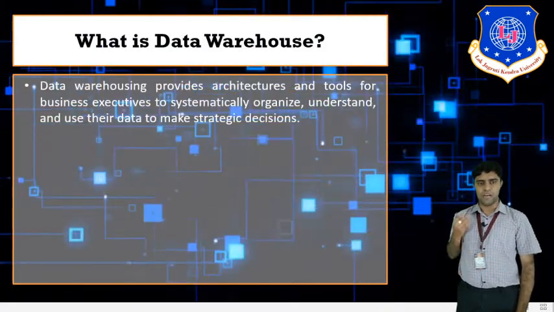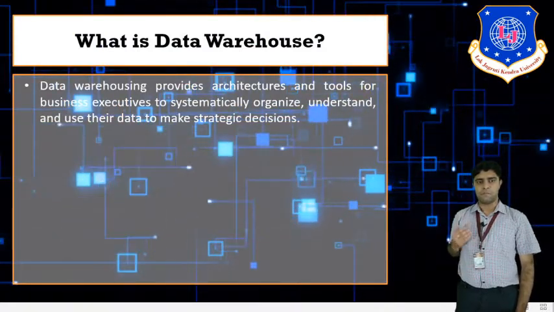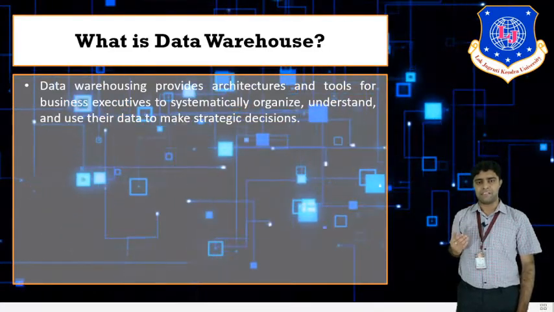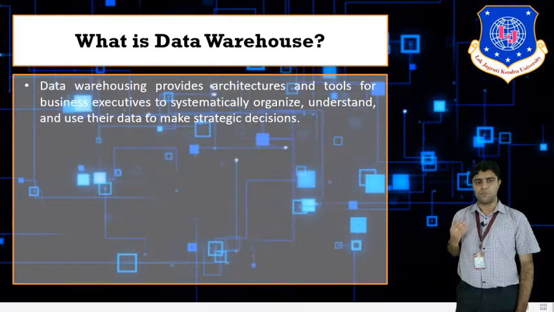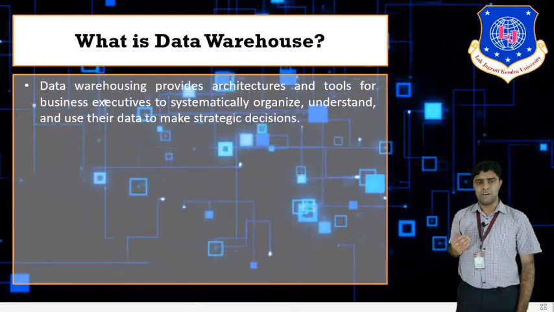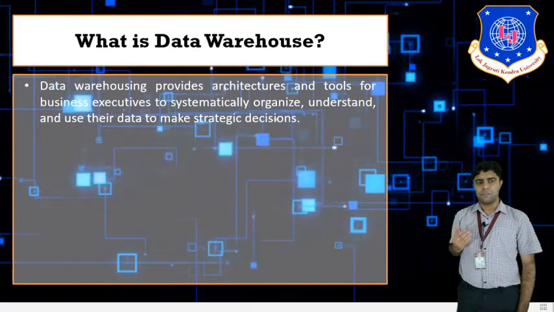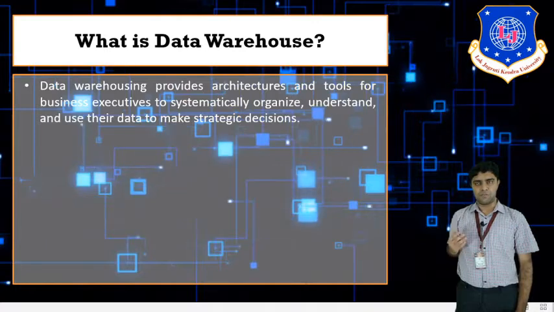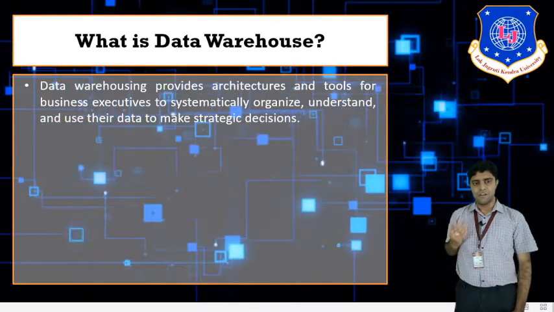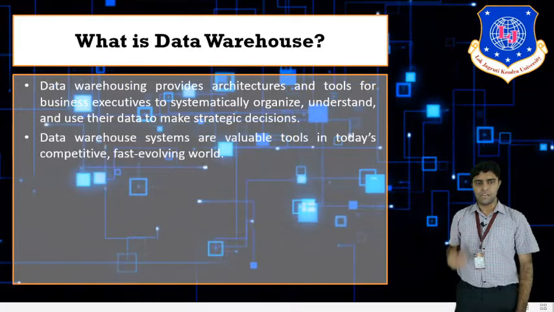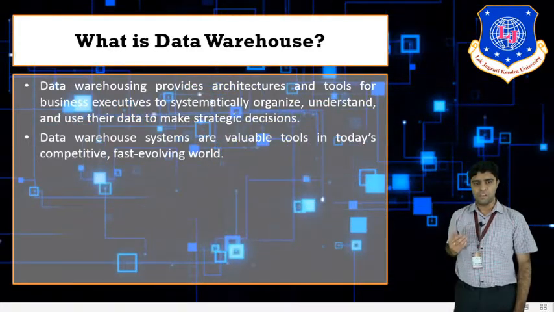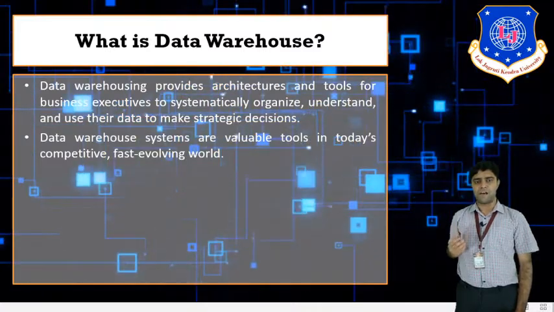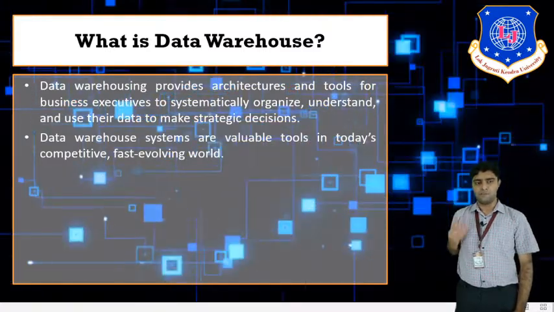A data warehouse provides architecture and tools for a business executive. It is a collection of business executive tools which will systematically organize, understand and use their data to make strategic decisions. A data warehouse is a collection of multiple data sources into a single source. Data warehouse systems are valuable tools in today's competitive and fast evolving world. They are the most important tool in today's world.